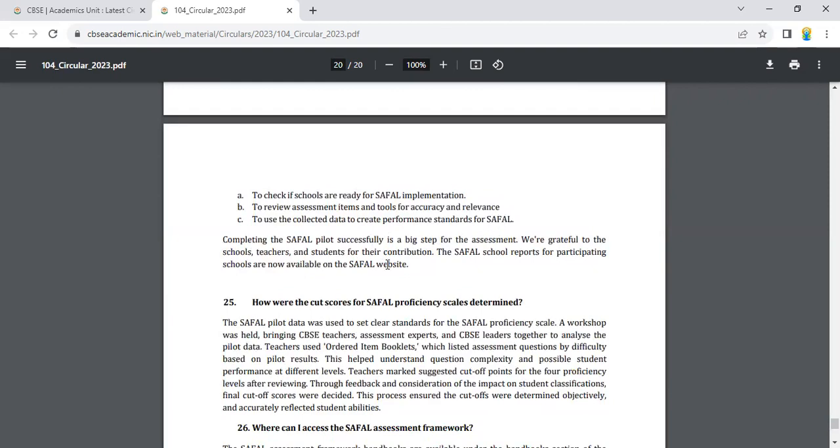Completing the SAFAL pilot successfully is a big step for the assessment. We are grateful to the schools, the teachers and the students for their contribution. The SAFAL school reports for participating schools are now available on the SAFAL website.